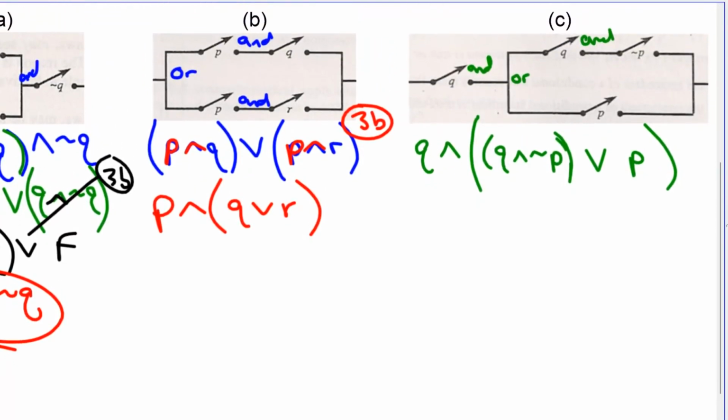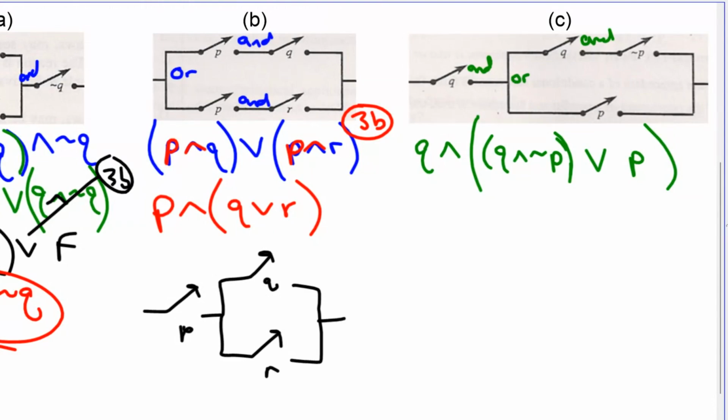I guess it'd be nice to simplify the diagram. I could redraw this diagram and say, well, here's P, and then I could go with Q or R. That says P and Q or R. It's a simpler way of drawing the diagram. And as an electrician, you might want to draw a simpler diagram because you're going to save money on parts. You don't need two of those P switches. You can just use one.